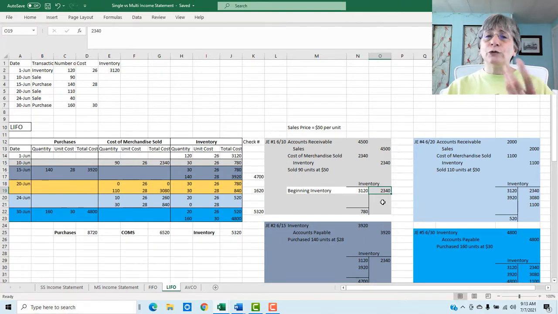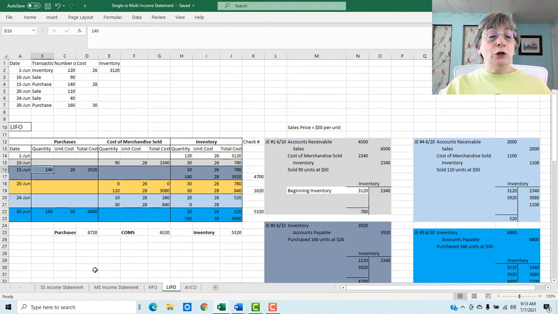$2,340. And of course, we would be recording all four pieces of this journal entry in our accounts, but for the purposes of this, I just want to track the inventory account through this process. So we've reduced our inventory by $2,340. Gives us a balance of $780 when we take our beginning inventory minus our reduction in inventory, gives us our ending inventory balance at this moment in time. And that ties out to our funky inventory spreadsheet.